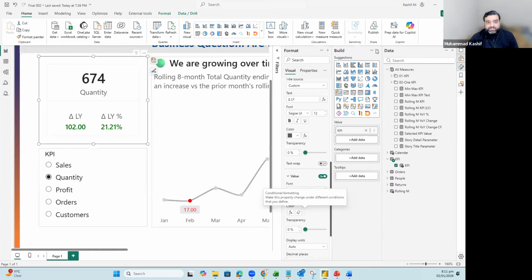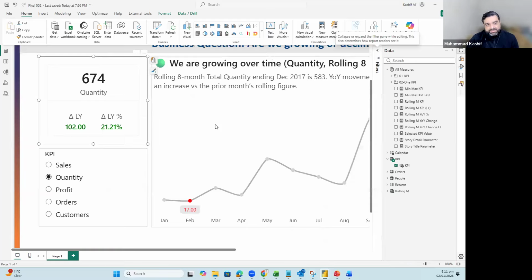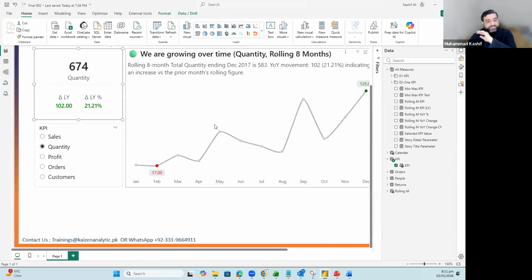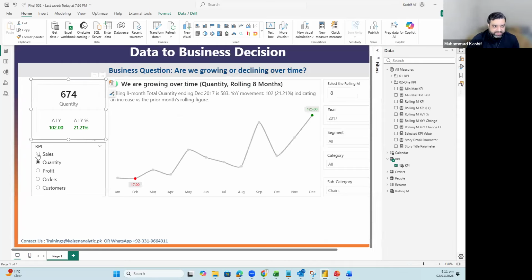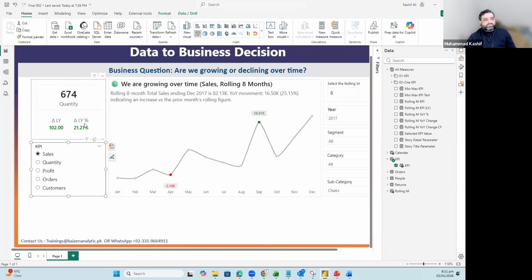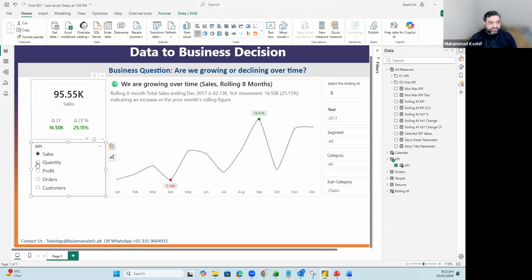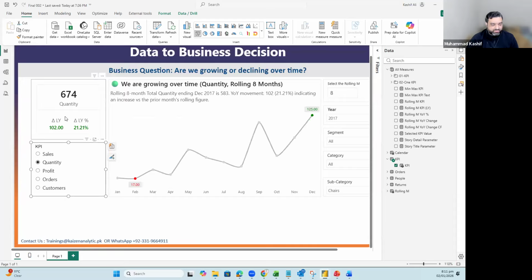Okay. So now we have almost covered everything. If you select sales, the KPI card will show you sales, the absolute variance and the relative variance of sales. If you click on quantities, it will show you the exact number of quantity and the absolute and relative variance of quantity.